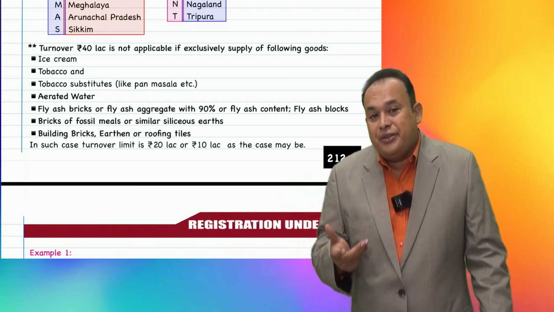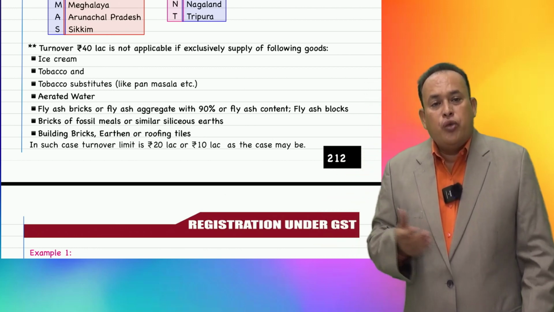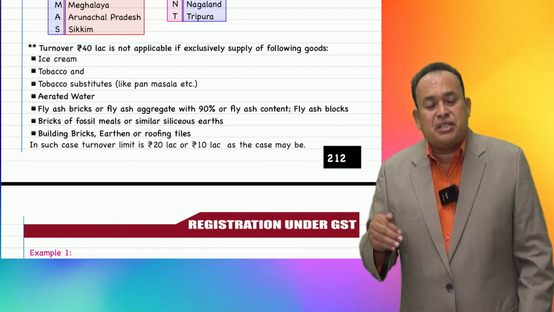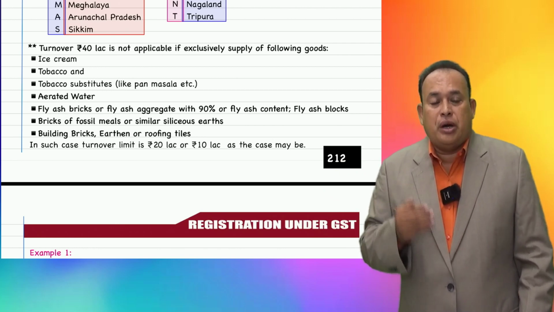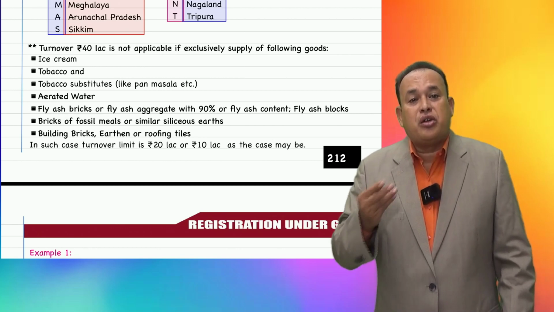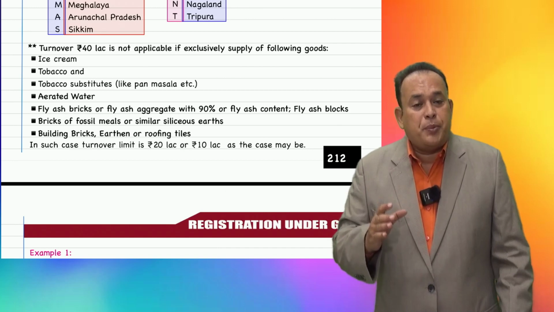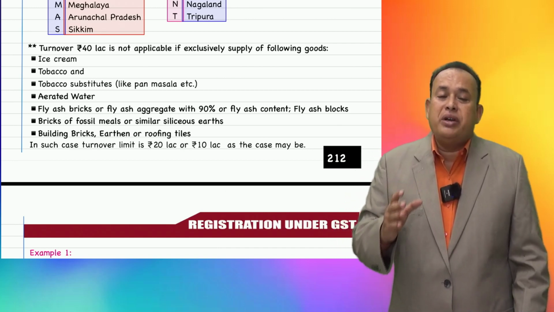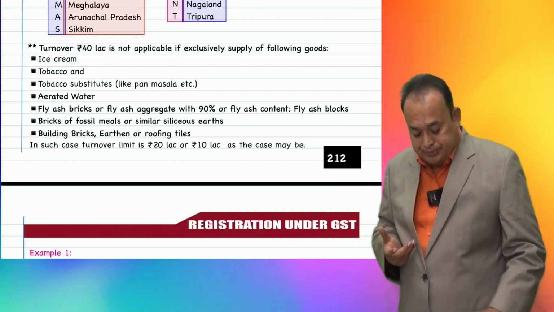Now I am presenting in front of you. Furthermore, in section 22, we have subsection 2, subsection 3, subsection 4. There are 4 subsections where registration is required based on criteria. Section 22, subsection 1, threshold limit, turnover is the criteria. Now I am referring further to this series.